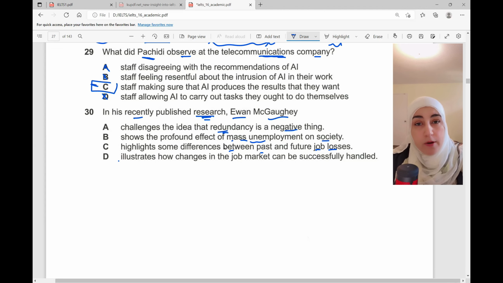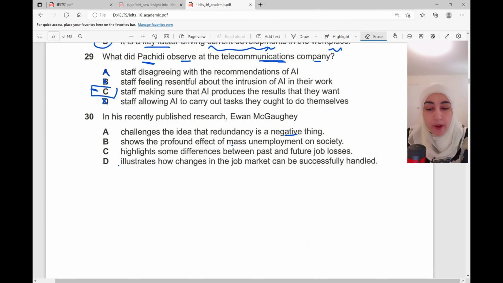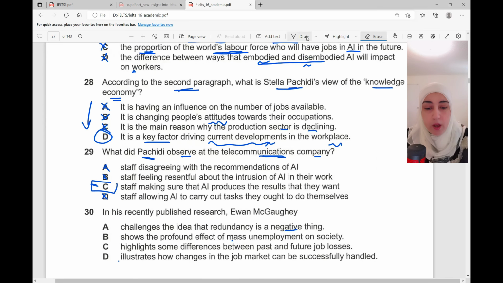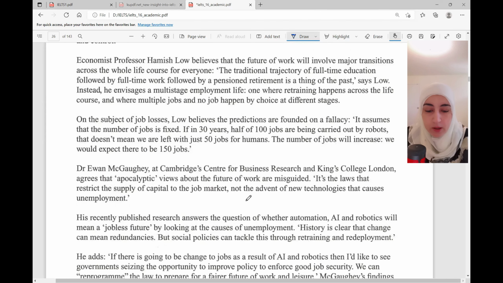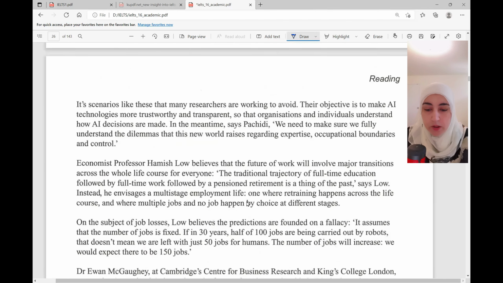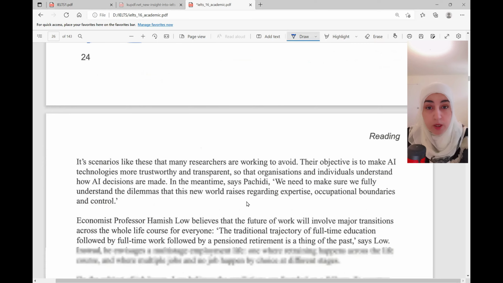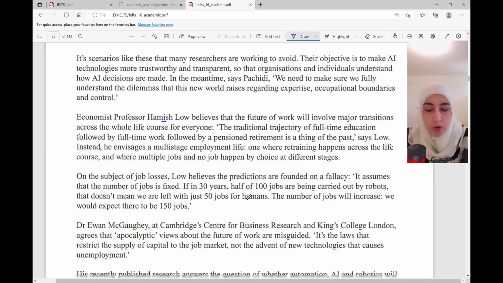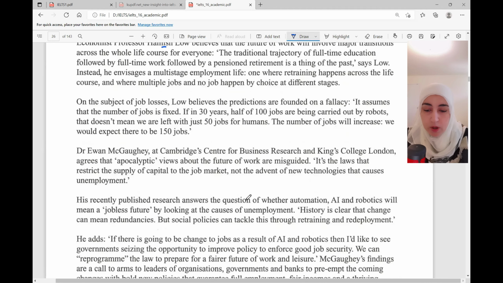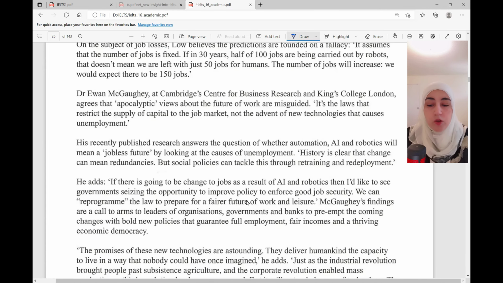Let's go back to the paragraph. So I will go back to the paragraph now and see where I would find something related to Iwan Magogi and his most recent published research. So I scan through very quickly from where I stopped. Okay, so I stopped here. I'm going to go down very, very quickly and look for this guy. Okay, I find here a name which is Hamish Lowe, which is not, of course, the same guy we're looking for. And here is Dr. Iwan Magogi. Let's see how we do it.